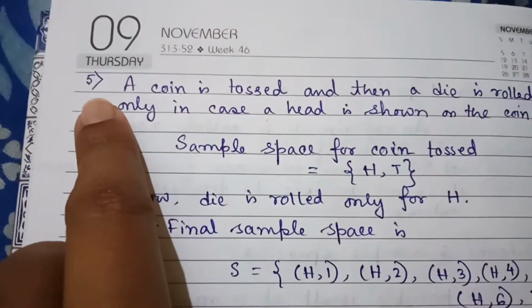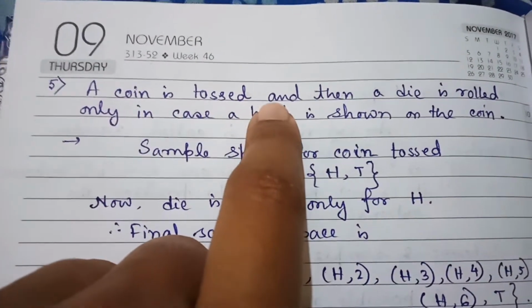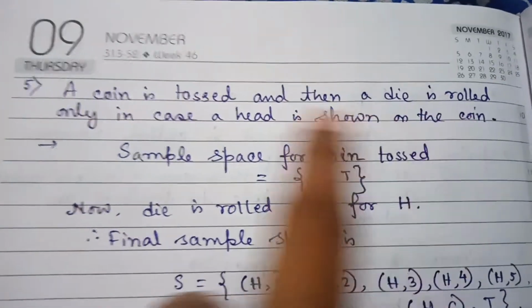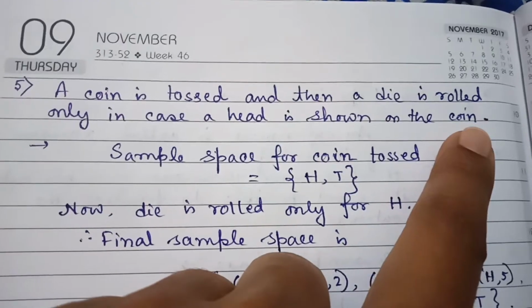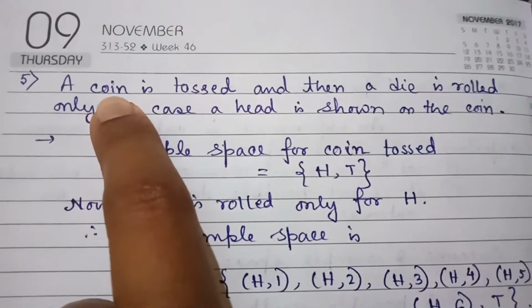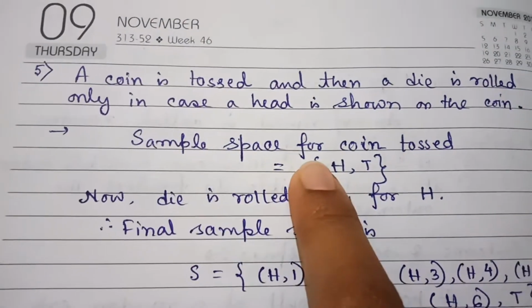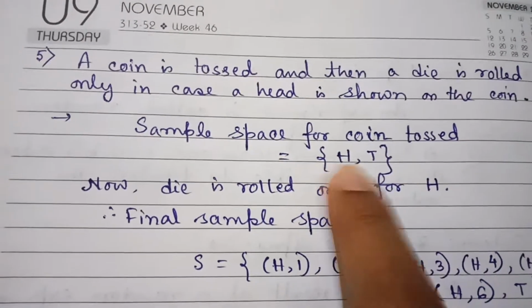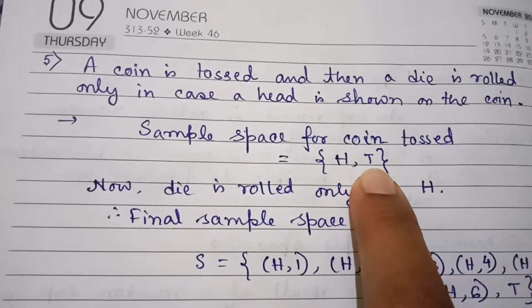Now question number 5. A coin is tossed and then a die is rolled only in case a head is shown on the coin. First we find the sample space for the coin toss. The sample space for the coin will be H and T. H stands for head, T stands for tail.